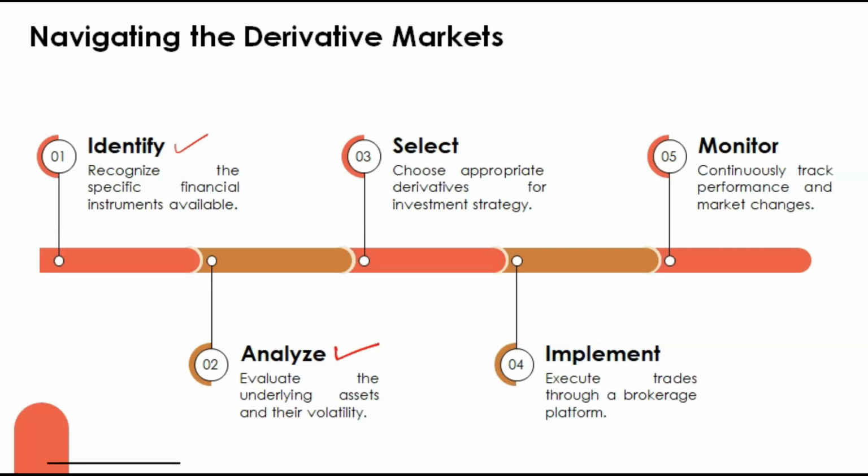Then we will analyze in which assets we have to invest. We will evaluate all the options properly, and then we will select the appropriate derivative in which we want to invest. After analyzing, we will see which one is the best for us and select it, and then we will implement. Implementation means we will either buy or sell that particular derivative. Investment can be done at this stage.